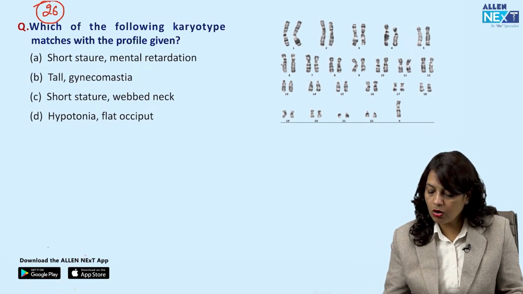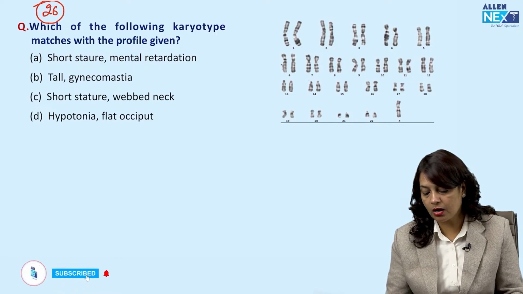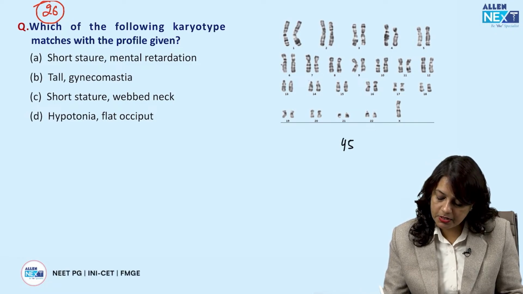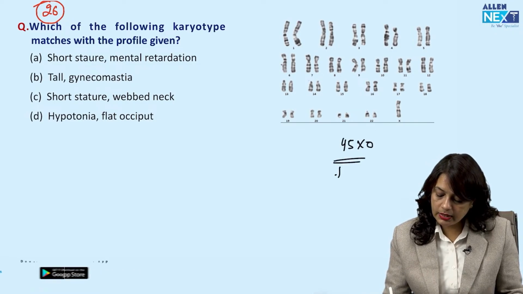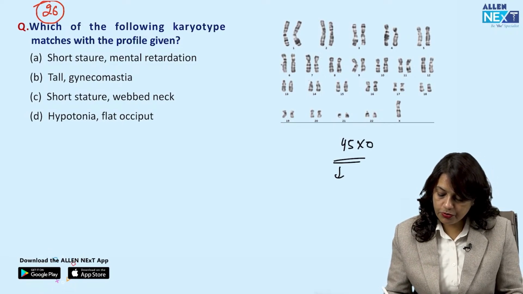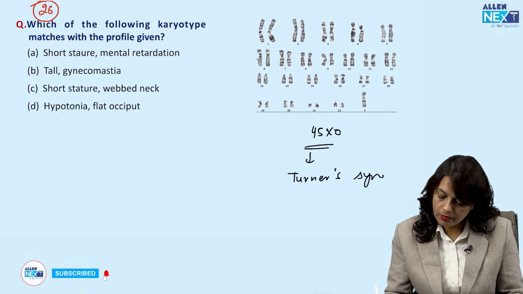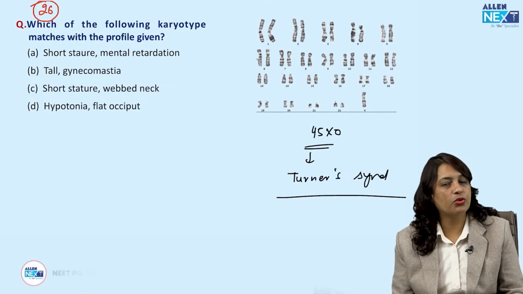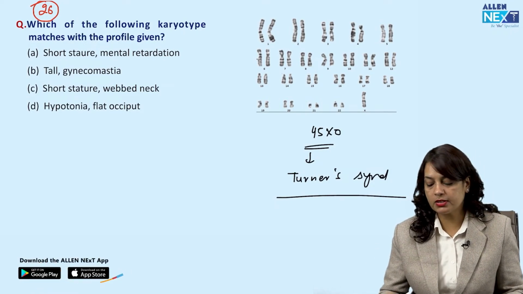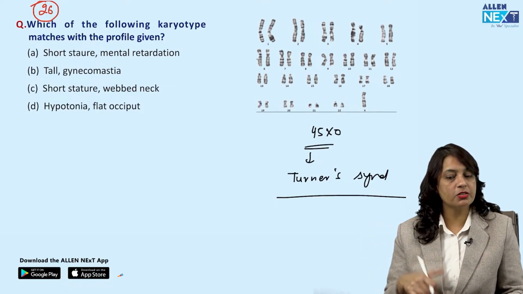So you can see all the 22 pairs of chromosomes are perfect. One X is absent, so the karyotype is 45XO, and this karyotype is for Turner syndrome. So first, always in Obs and Gynae, try to read the question and the image given, and then later on you can read the options once more.